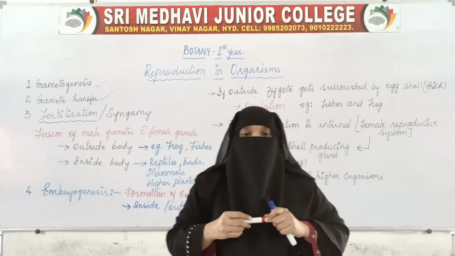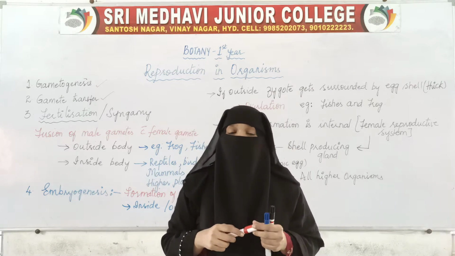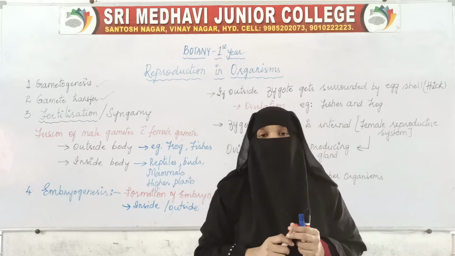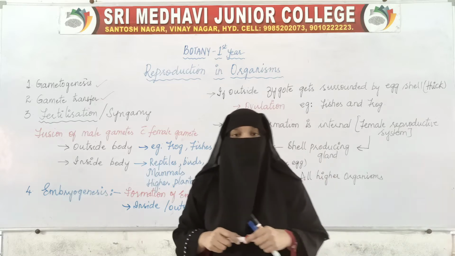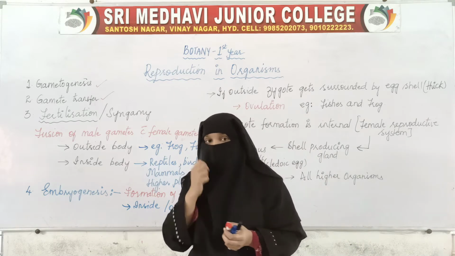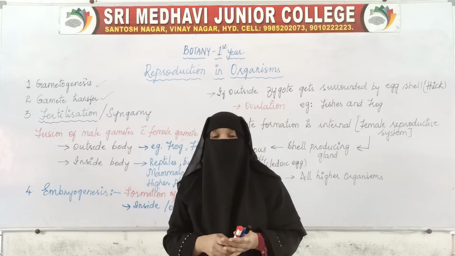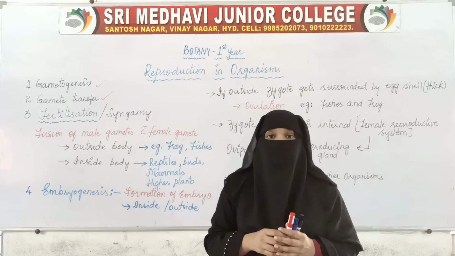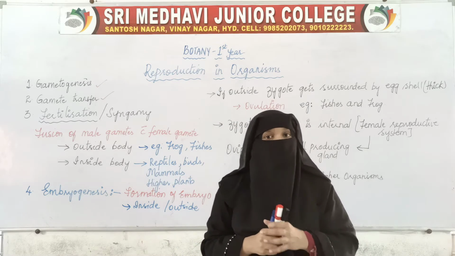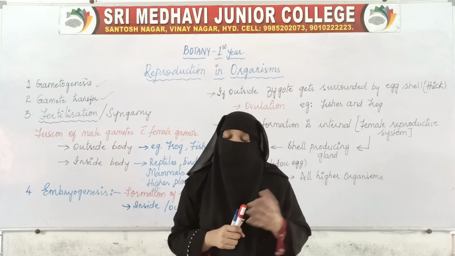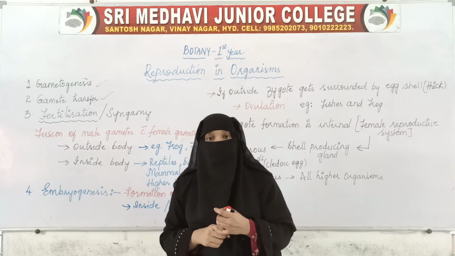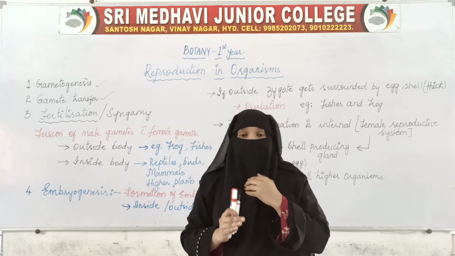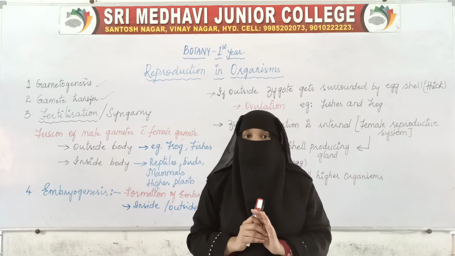After the gamete is transferred, in higher organisms, that is in plants, it is by the process of pollination. That is, transfer of gamete is by the process of pollination, whereas in higher animals this transfer of gametes is through the process of copulation, where the male organism deposits the male gamete inside the bodies of the female organisms. So now the male gamete has been taken to the female gamete.